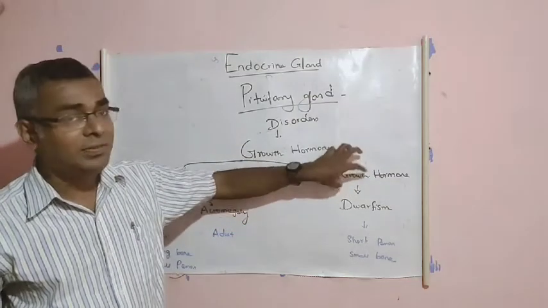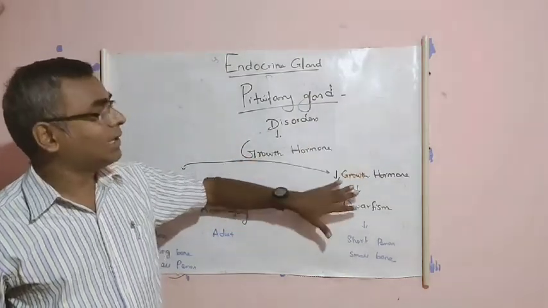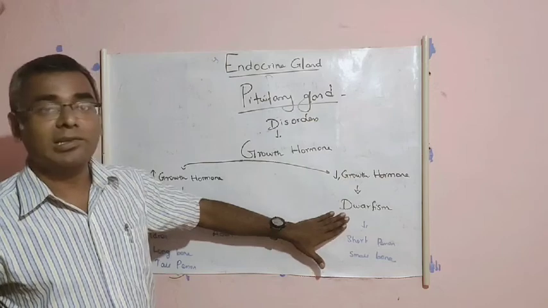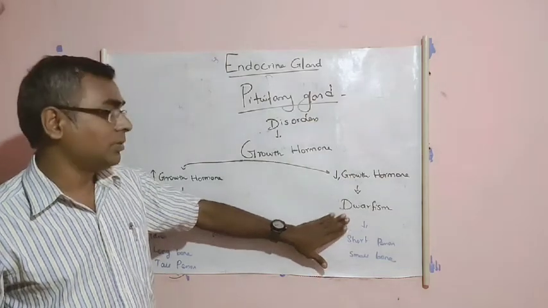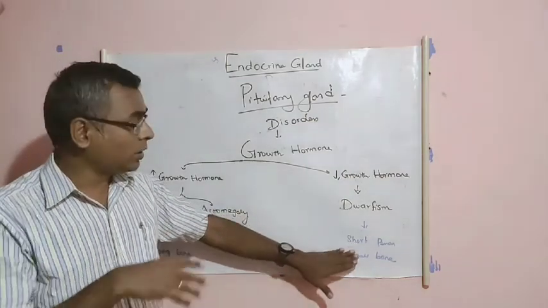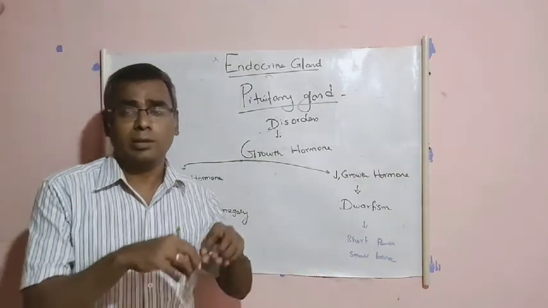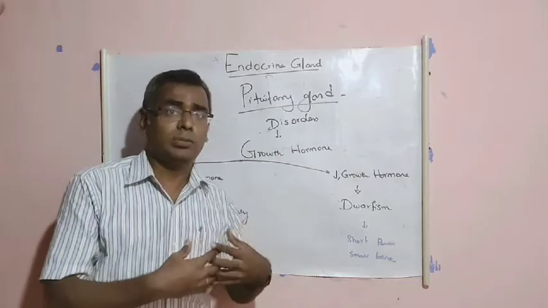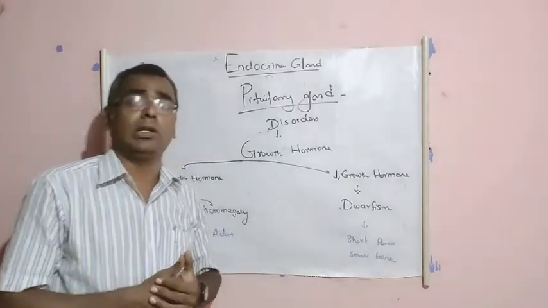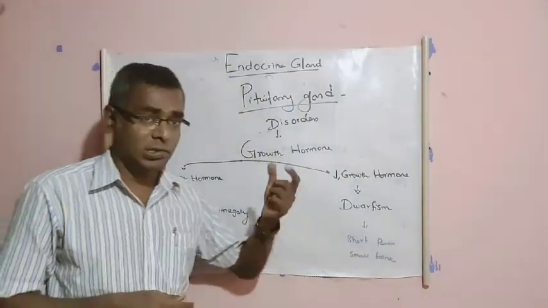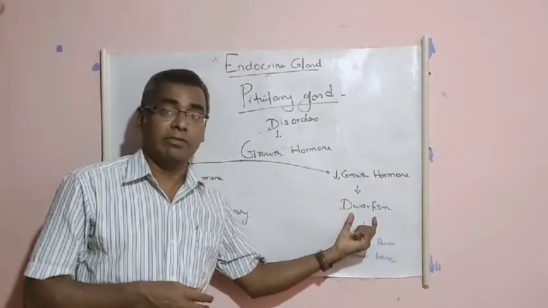And now come to the deficiency or the lesser secretion of the growth hormone. This condition is known as dwarfism. I mean, the person is short and has small muscles, and there is no growth of the body cells, particularly bones. That's why the person is short. This is known as dwarfism.